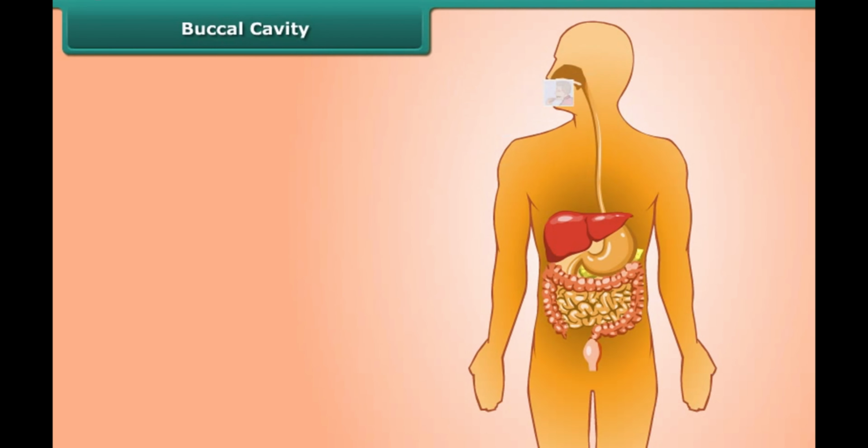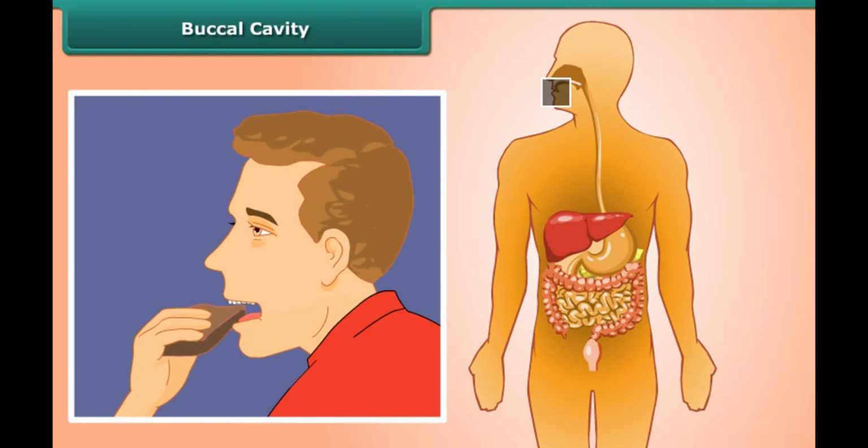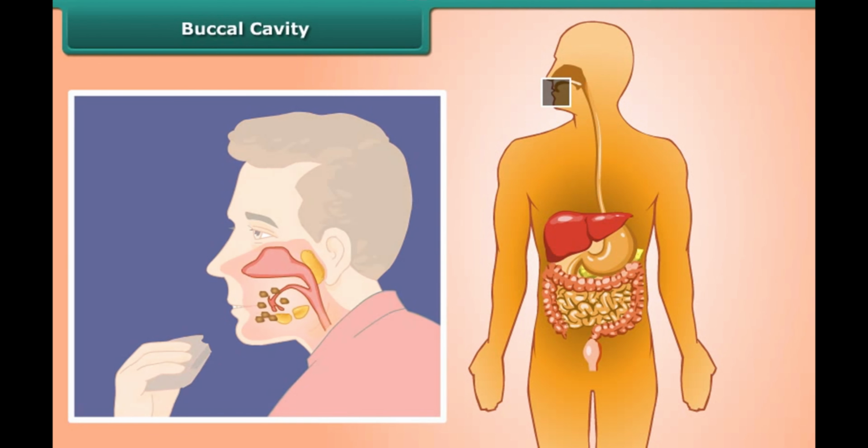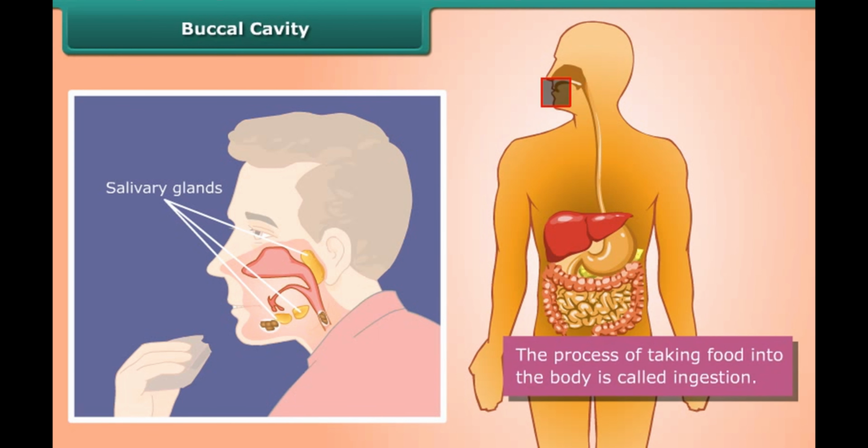Both types of digestion take place in mouth. Mechanical digestion breaks food into smaller pieces, and saliva in our mouth, produced by salivary glands, causes the breakdown of starches into sugars. This process of taking food into the body is called ingestion.